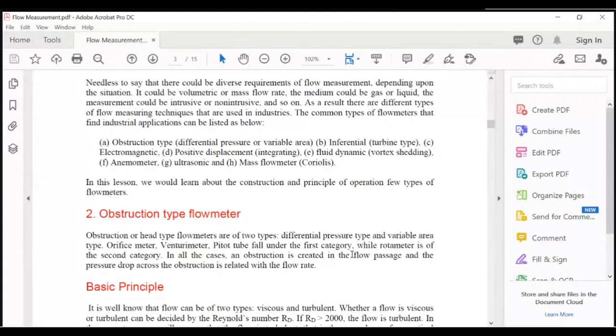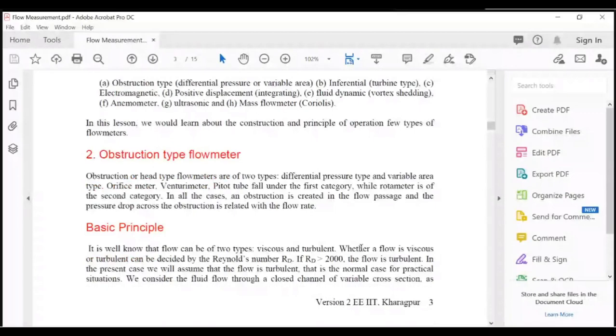First one is orifice meter, second is venturi meter, third is pitot tube, which fall under the first category, means differential pressure type, while rotameter is of the second category, means variable area type. So in all the cases, an obstruction is created in the flow passage, as the pressure drop across the obstruction is related with the flow rate.